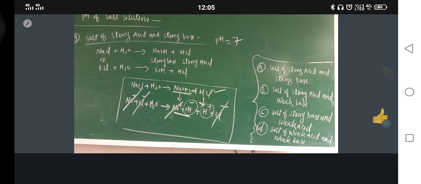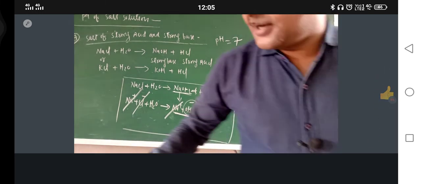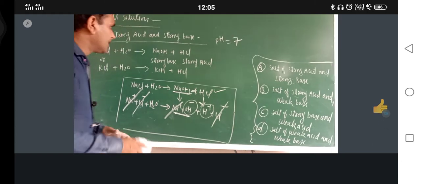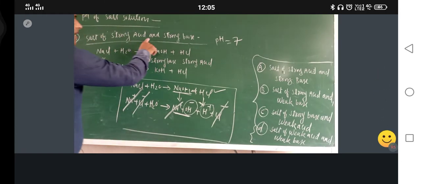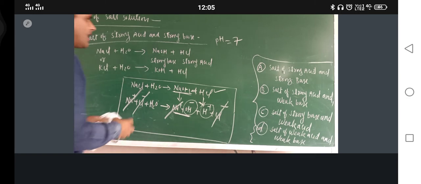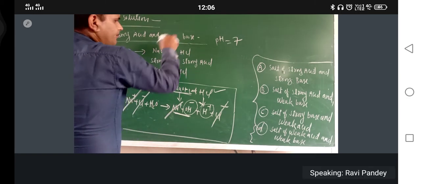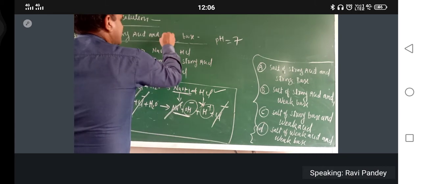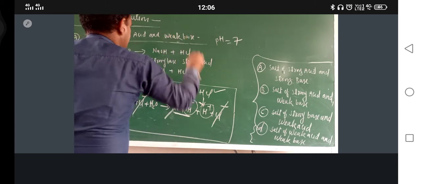Okay, so just see here. In this way, the pH of the salt of strong acid and strong base will be equal to 7. What about category B? Salt of strong acid and weak base.